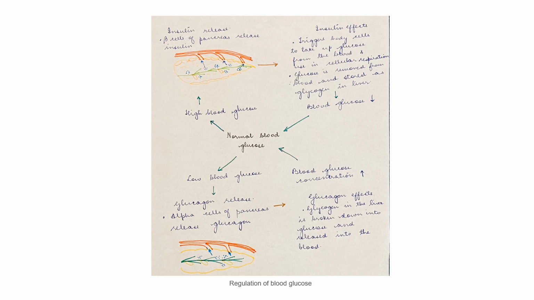Whereas, if the blood sugar level becomes low, then there is glucagon release. That is, the alpha cells of the pancreas release a hormone glucagon, because of which glycogen in the liver is broken down into glucose and it is released into the blood, and therefore the blood glucose concentration rises.